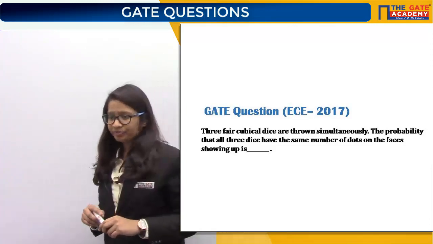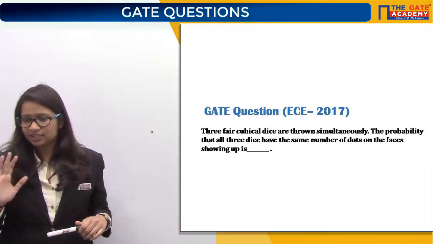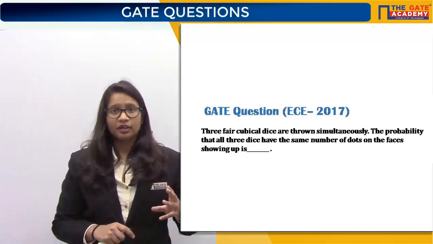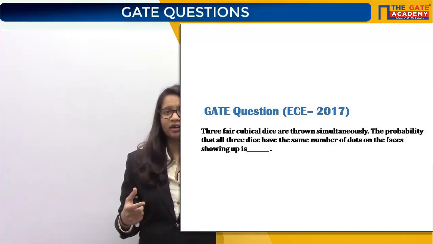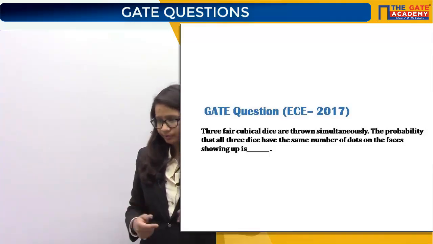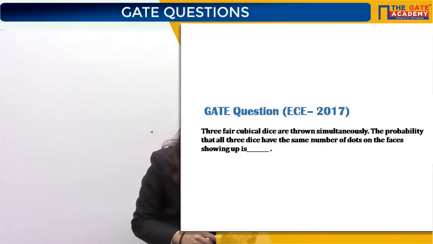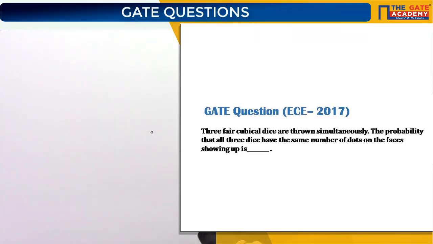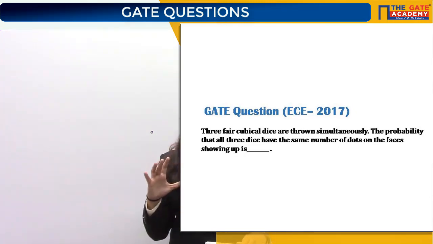I will read the question once. Three fair cubical dice are thrown simultaneously. Simultaneously means all of them are thrown together. We want the probability that all three dice have the same number of dots on the faces showing up. These dice have some dots printed on them, and you have to find the probability for the case when all three dice show the same number.